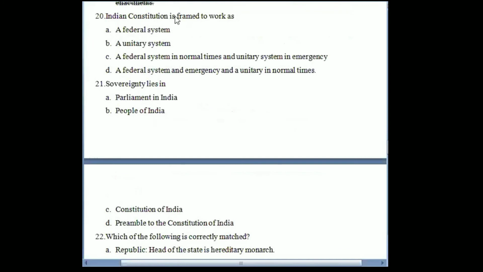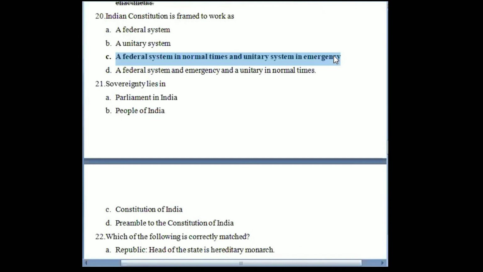Next: the Indian Constitution is framed to work as what? It is framed to work as a federal system in normal times and a unitary system in emergency. In normal times, it is federal. That means the state governments are also given various powers to deal with matters that would affect them.